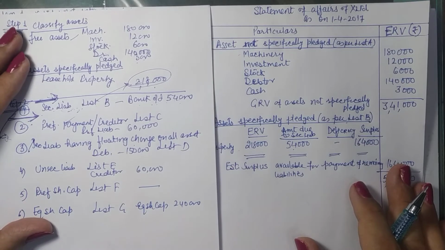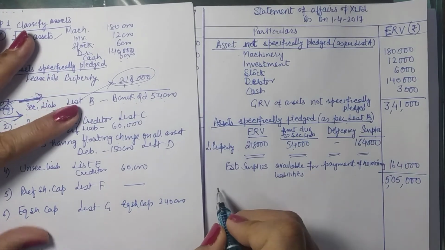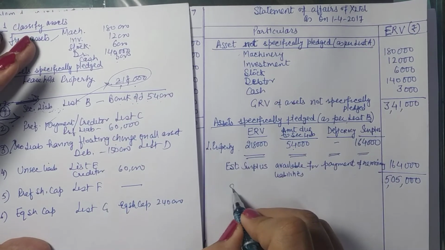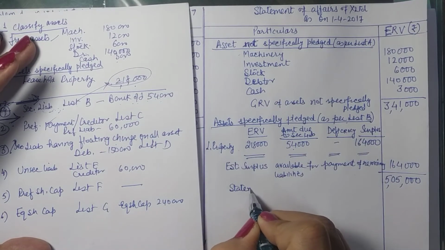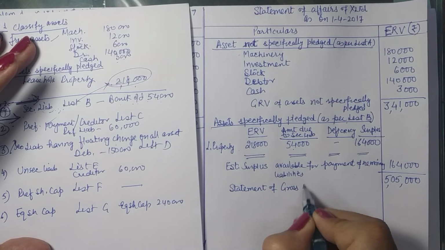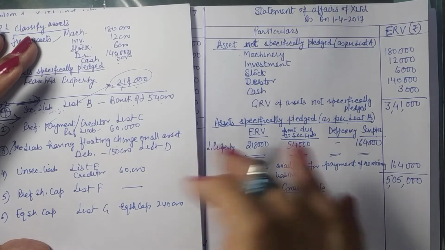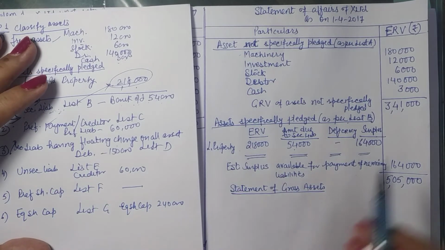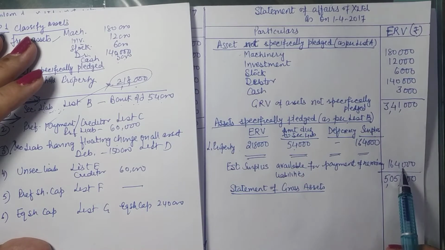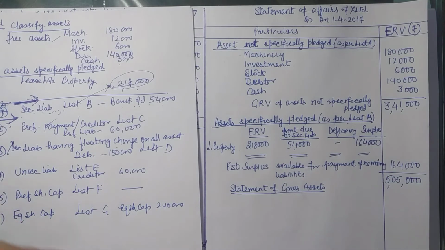Right? So that completes our assets. Now herein the format requires us to prepare a short statement, a statement of gross assets. Why gross assets? Because we don't know the total of the assets that we have got. We got some assets which are not specifically pledged. We have got some surplus from the pledged assets. But what is the total value of the assets that we have got here?